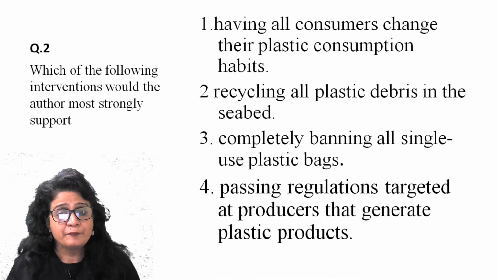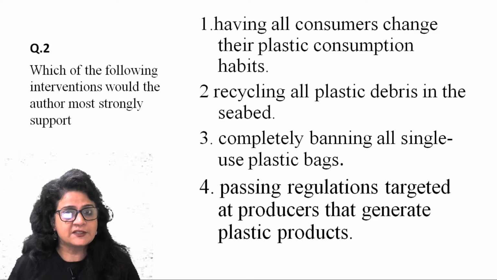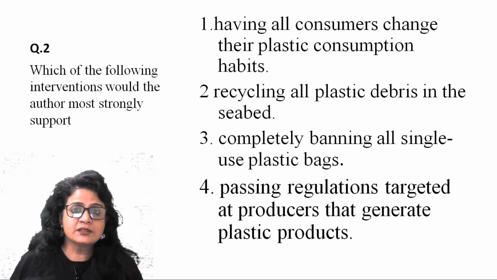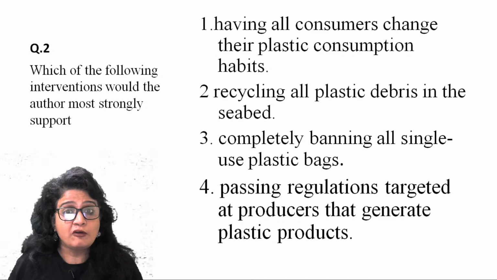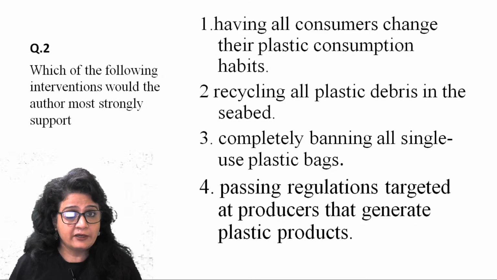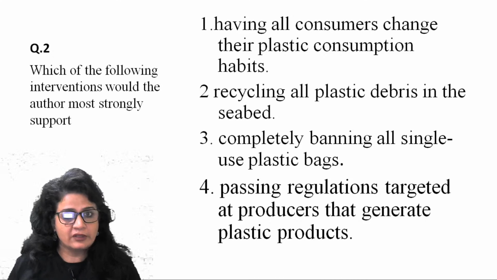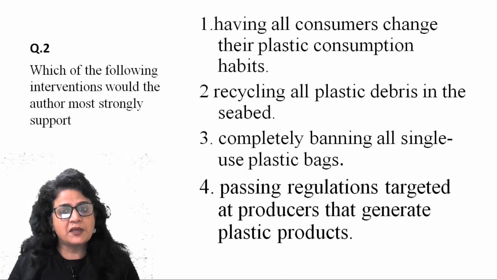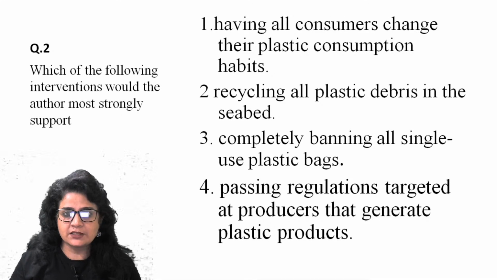Fourth is the answer because ultimately he shifts the onus of this plastic waste onto the producers, the massive production. Hence, those people who are given this completely permissible law framework, if you remember that line, that has to be checked, that has to be controlled. So that goes with the fourth option, passing regulations targeted at producers that generate plastic products. All right.